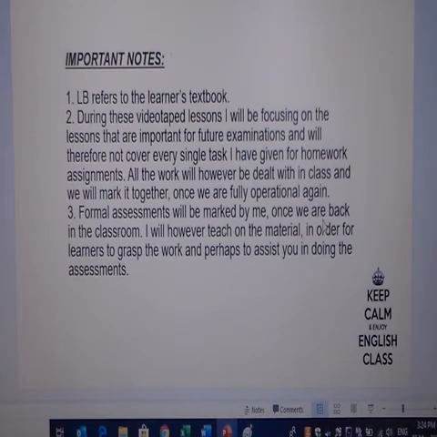So I have not covered every single task I've given you for homework, but I still require you to do them. So we'll go through all of that once we are back in the classroom and fully operational again. Also, with regards to your formal assessments, those will be marked by me once we are back again in the classroom.